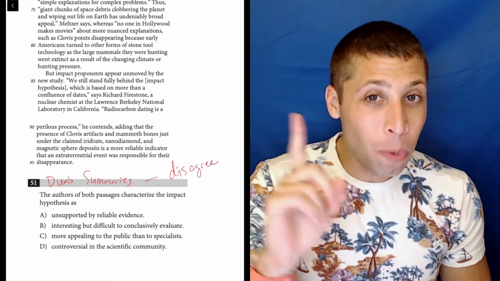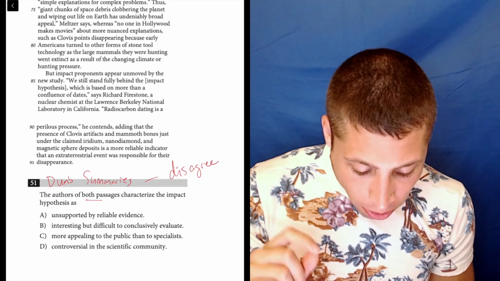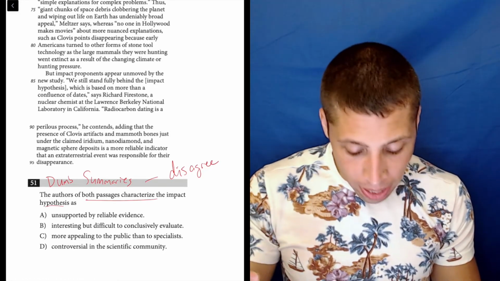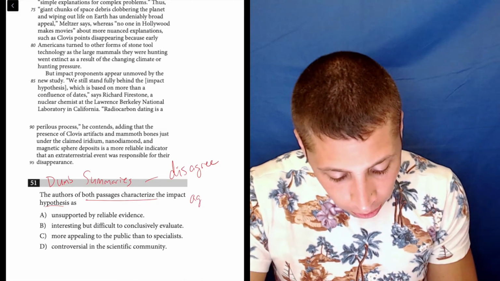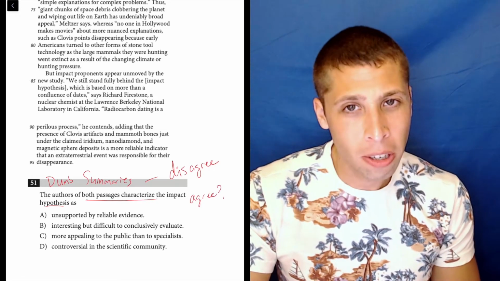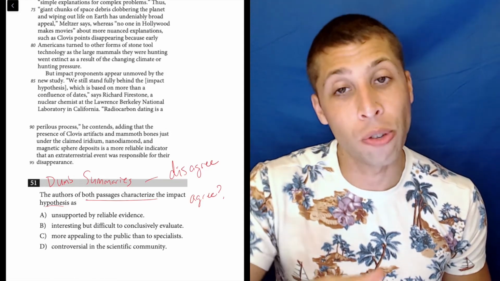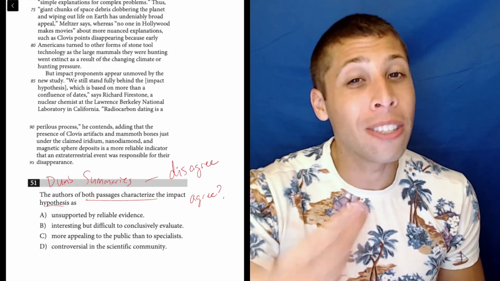Now, one interesting thing about this question, too, is that they're asking what they both characterize the impact hypothesis as. So in a way, even though the passages disagree, we're being asked, what do they agree on? Which is strange. But that's a very common move for the SAT on these double passages. We usually have a question about the relationship, and then we kind of say, well, what did they agree on?